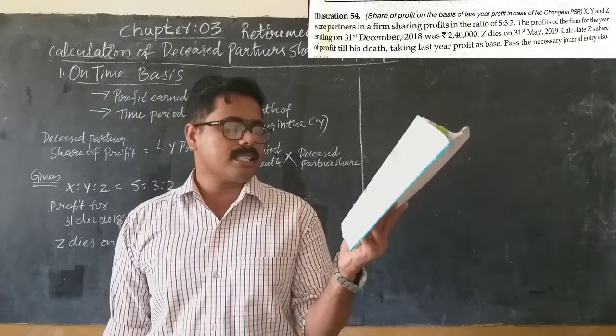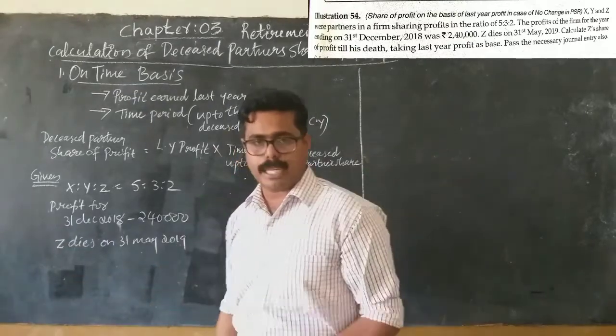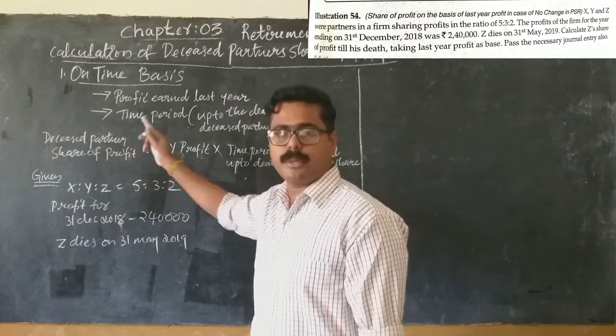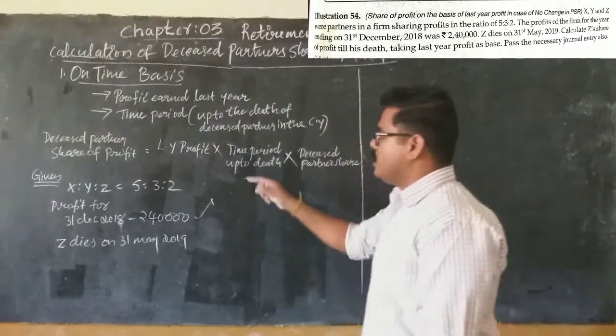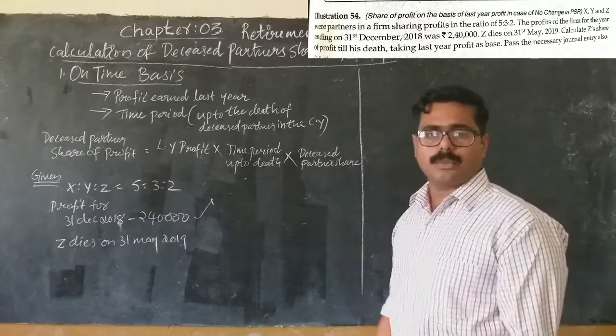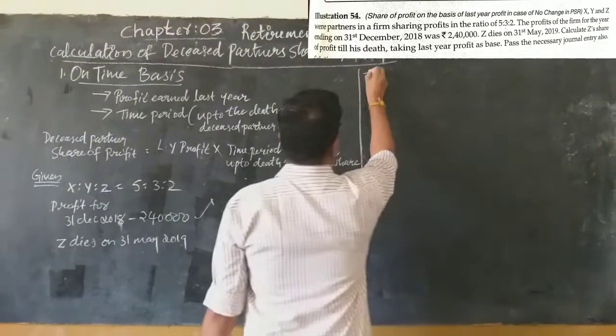And X's share of profit till his death, taking last year's profit as base. So they asked me to calculate X's share of profit based on last year's profit. As we know, here we require the profit of last year, that is given in the question, and the next one, time period, we require now. So tell me here, time period.